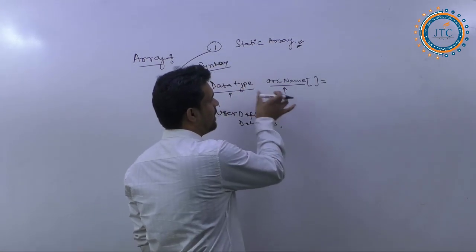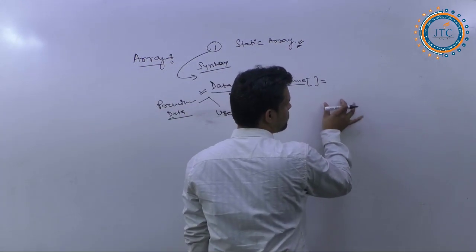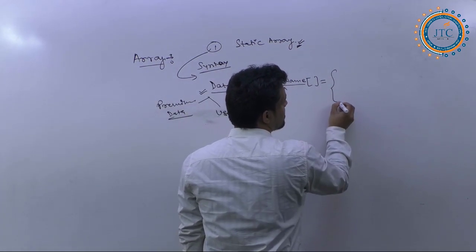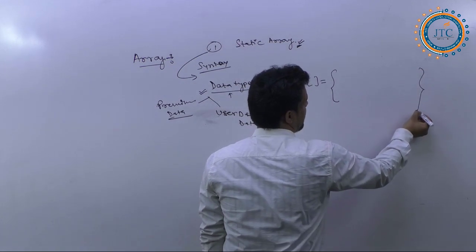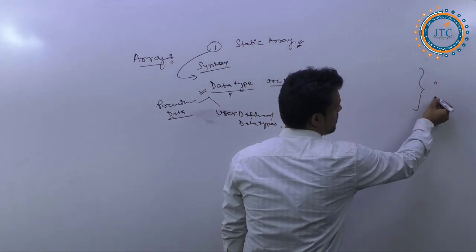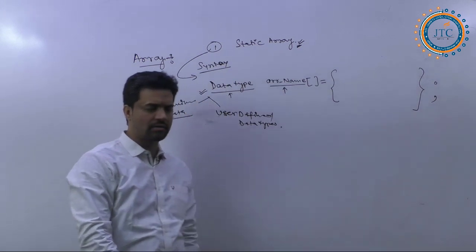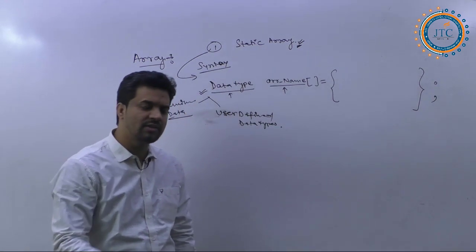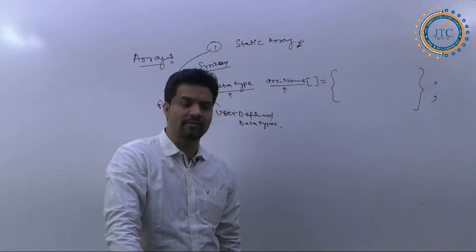Next, say here: array name is equal to, and this is the representation of this particular array I am writing here. What is the array we have written here?